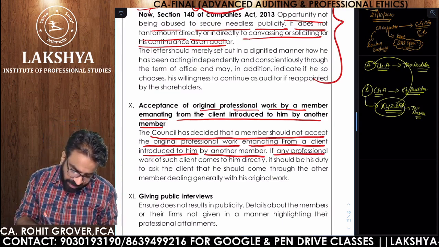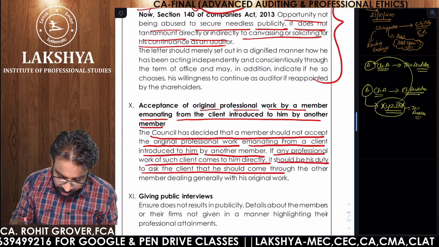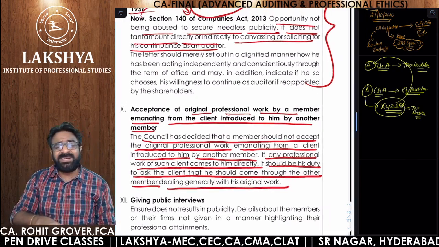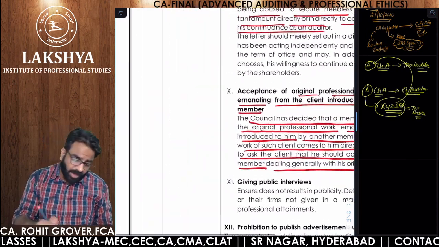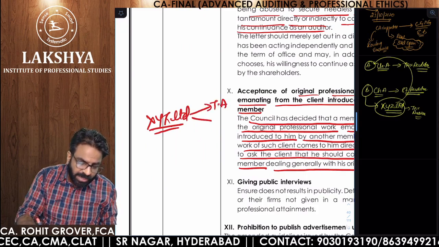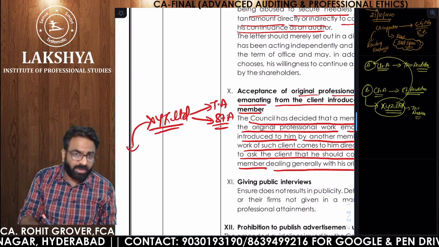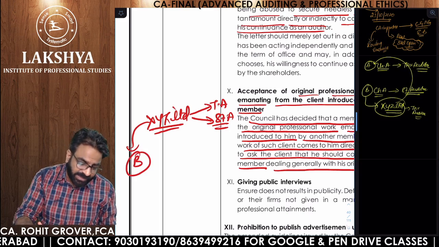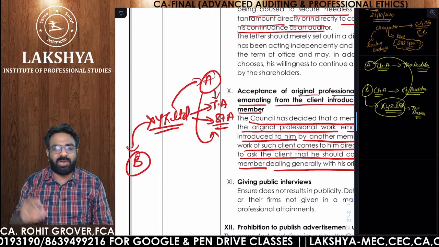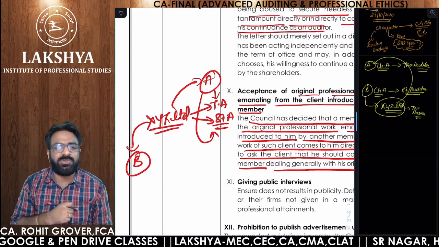If any professional work of such a client comes to him directly, it should be his duty to ask the client to come through the other member dealing generally with his original work. Suppose now XYZ Limited is also saying, now listen to this case, sir, I want to give you my tax audit also and I want to give you my statutory audit also. Who was the earlier auditor of XYZ Limited? B. And XYZ Limited is telling A that I want to give you my tax audit and my statutory audit. Now A is not asking him. XYZ Limited is voluntarily giving it. Then also A should not accept.